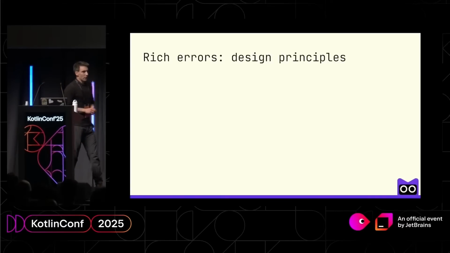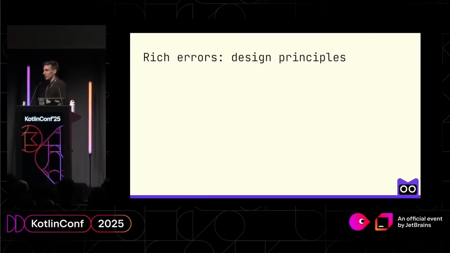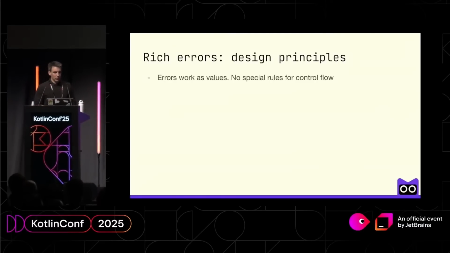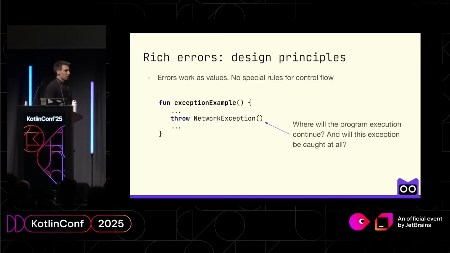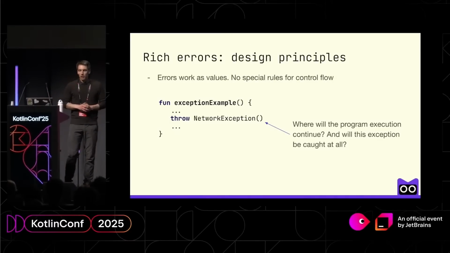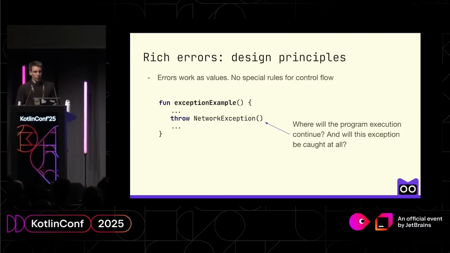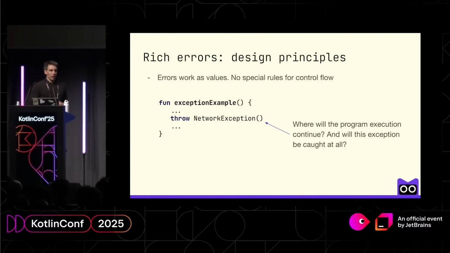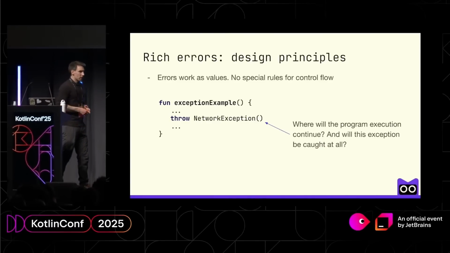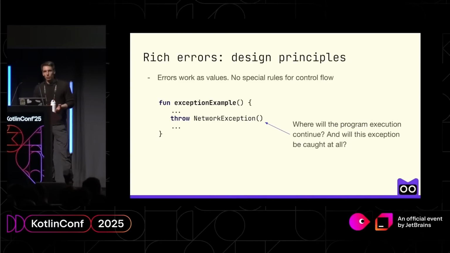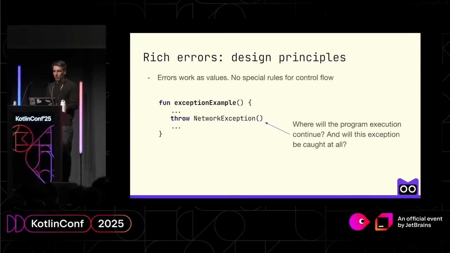So that was an overview of the feature, and now let's dive into the design principles of it. The first design principle is that errors work as values. We do not want any special rules for control flow. That actually happens with exceptions, because as we've seen, one of the disadvantages of exceptions is that they use quite hidden control flow, and it's hard to tell where the execution of the program will continue. When errors are regular values, there's nothing like that. You just return them as regular objects. You work with them as with regular objects. They won't interfere with your control flow and understanding of the program.